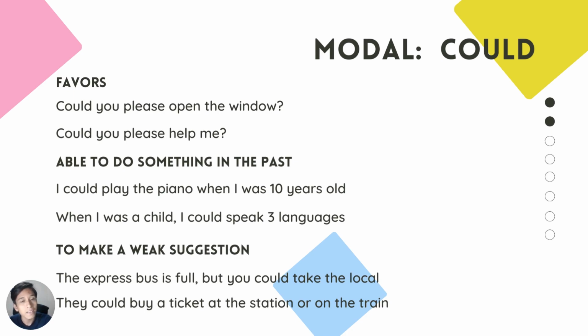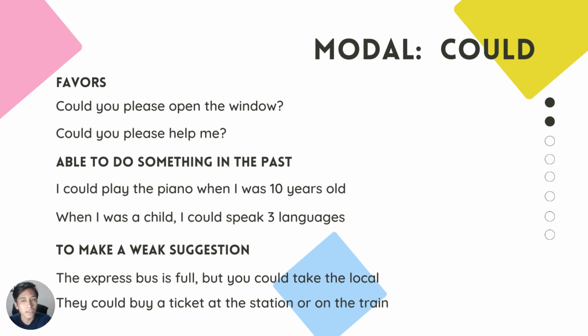For example, I could play the piano when I was 10 years old. When I was a child, I could speak three languages. It means that in the past, I knew how to speak three languages. I knew how to play the piano. I was able to do these activities, but now I can't do this anymore.